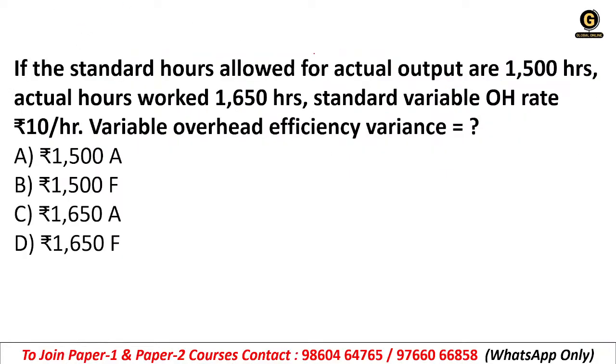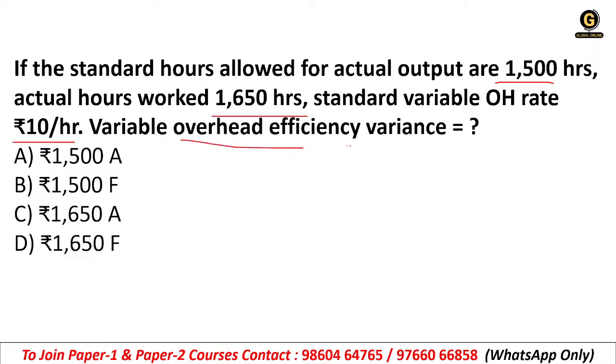If the standard hours allowed for actual output are 1,500 hours, actual hours worked are 1,650, more than that, and the standard variable overhead rate is rupees 10 per hour, what will be the variable overhead efficiency variance?